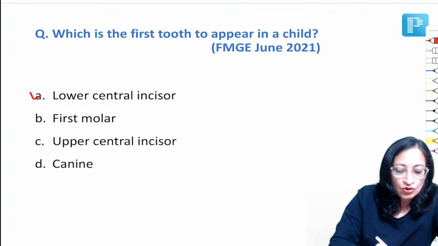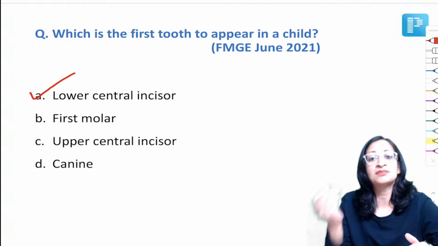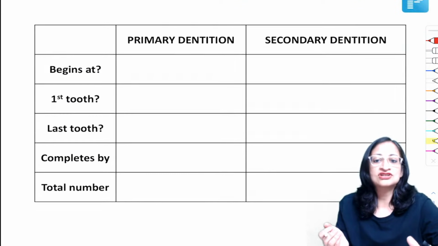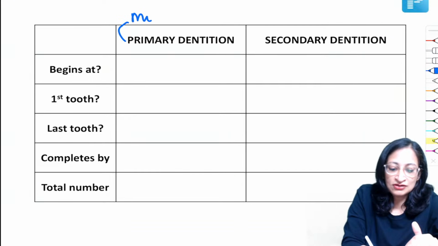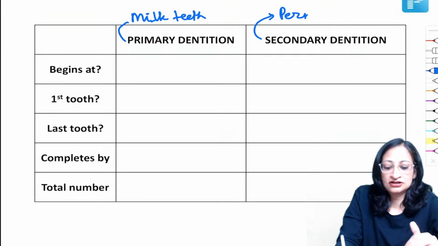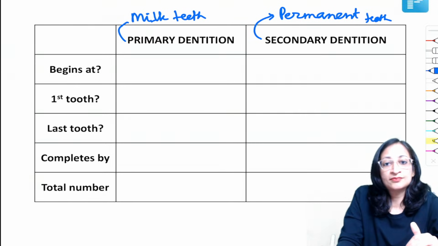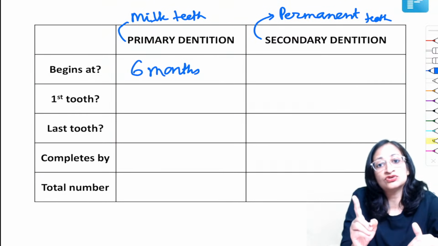So it is the lower central incisor. It is the first tooth to appear in a child. It is the first tooth to erupt in primary dentition. Now we can get questions related to it. Primary dentition is also known as milk teeth, or temporary teeth. Secondary dentition is also known as the permanent teeth. So we all know, when does the first milk tooth appear? It appears at around 6 to 7 months of age.